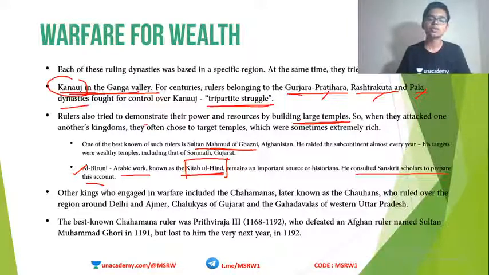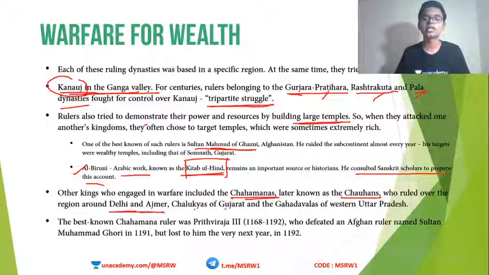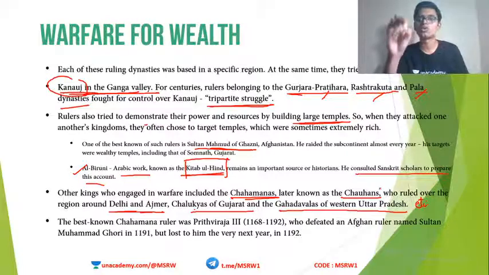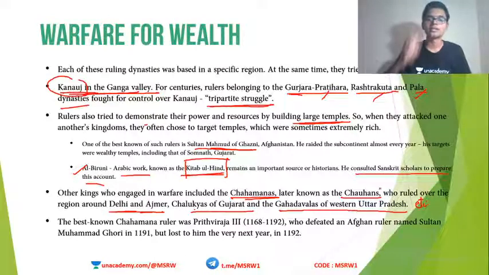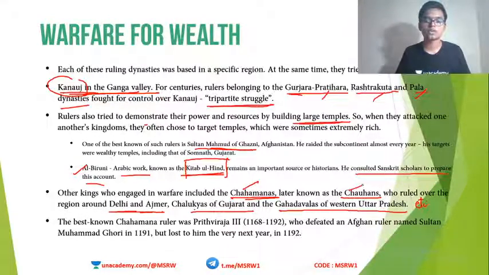Other kings who engaged in warfare included the Chahamanas, later known as Chauhans, who ruled over Delhi and Ajmer, the Chalukyas of Gujarat, and the Gahadawalas of western Uttar Pradesh. Very important again for your prelims. You have to understand which dynasty ruled over which place, as I told you in the first slide while I showed you the maps. The Chahamanas, also known as Chauhans, ruled over Delhi and Ajmer. The Chalukyas, also sometimes called Solankis, ruled over Gujarat.